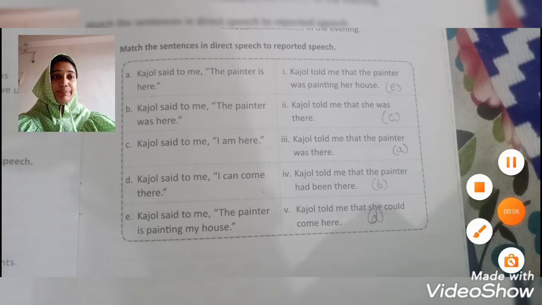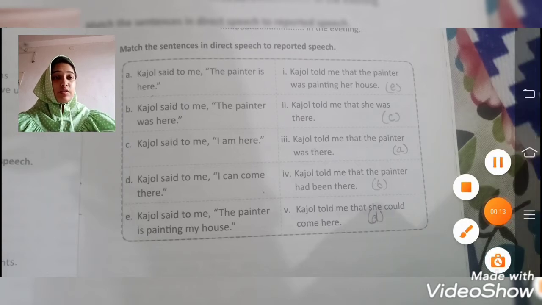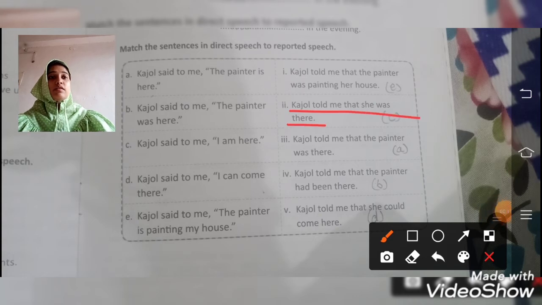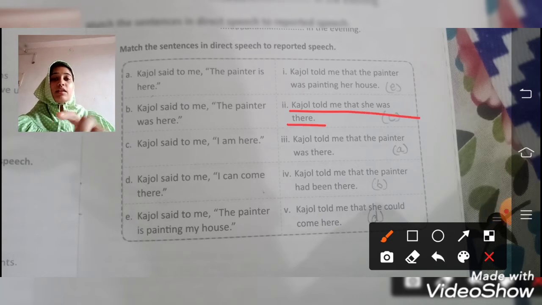So I turns into she, am turns into was, and here turns into there. So you can see that this is your answer number C. Kajol told me that she was there.